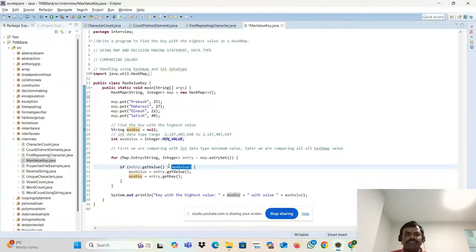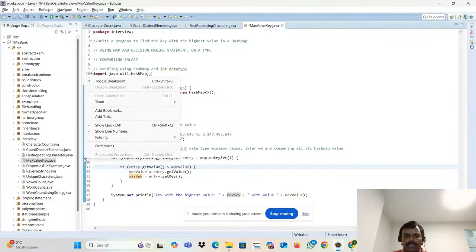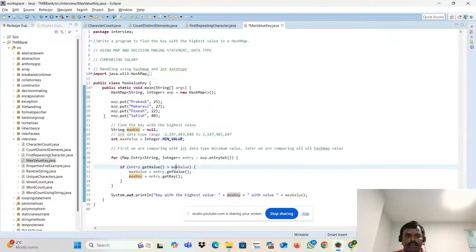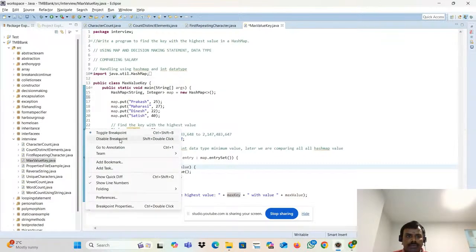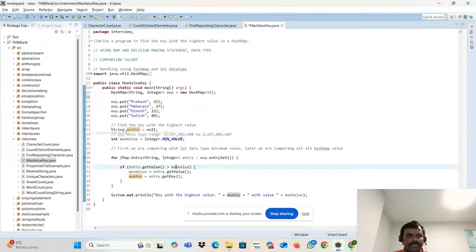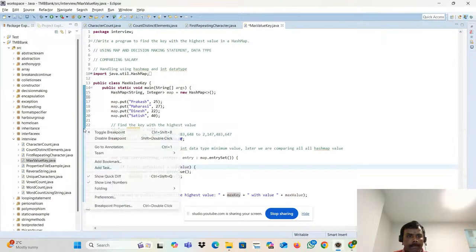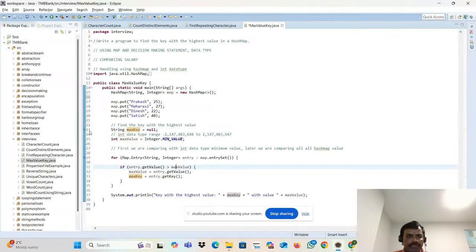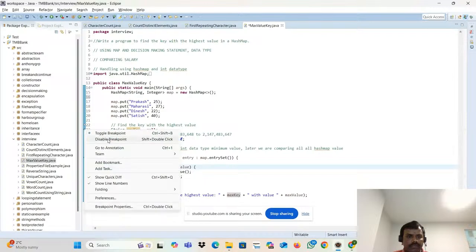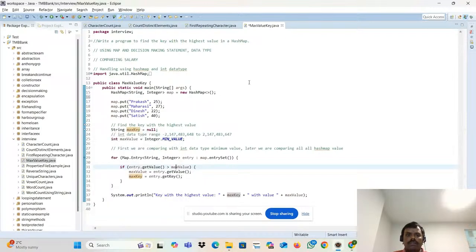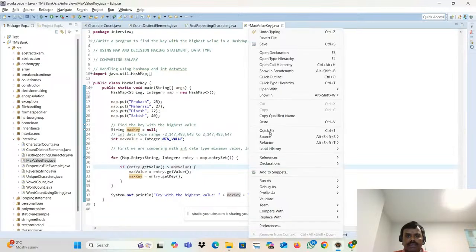No. It is not the greater one actually. Which one is the max value, the greater? No. Right? Think about it. Let me put the breakpoint here, okay? Let's put the breakpoint, then we'll debug the program, okay? So that you will understand it. Let me put the breakpoint here. Let me debug the program.